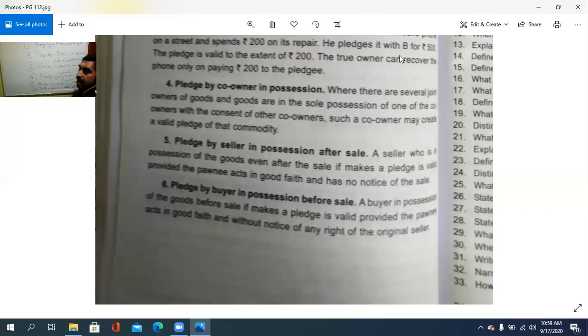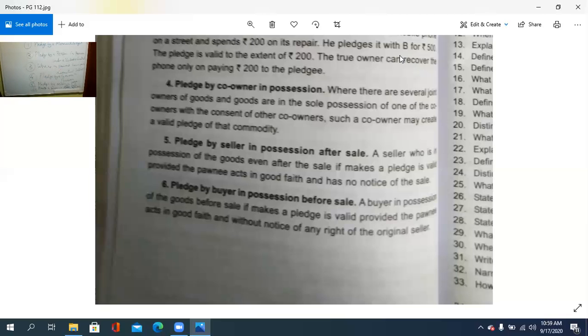The rights with regard to a mercantile agent. Pledge by a mercantile agent, then pledge by a person in possession under a voidable contract, where an owner has only a limited interest with regard to such a pledge. Owner in the sense means the pledger.